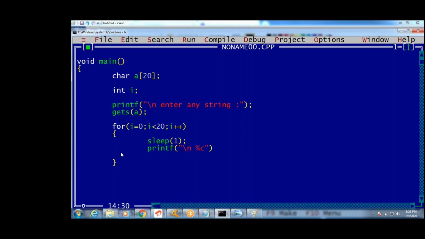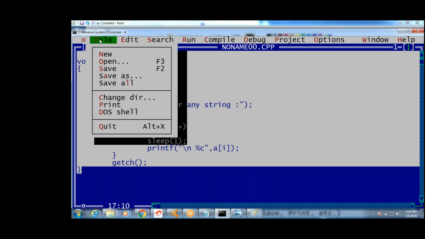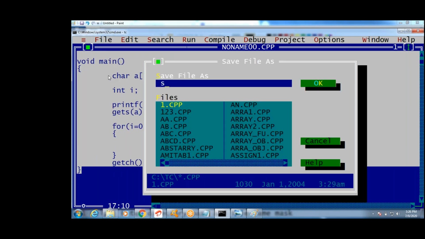While printing a whole string at a time, we use percent S, guys. If you are printing one character, we use percent C. Okay, A of 0, A of 1, A of 2, A of 3, like this. Tester string 2, S2 dot C. Now once executed, can I enter welcome? It is showing garbage values, guys.